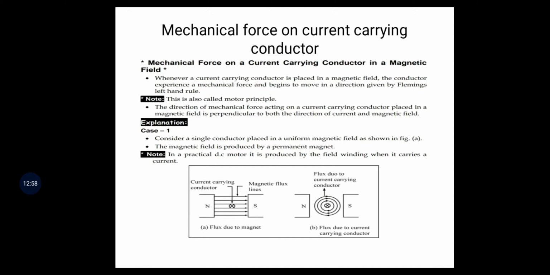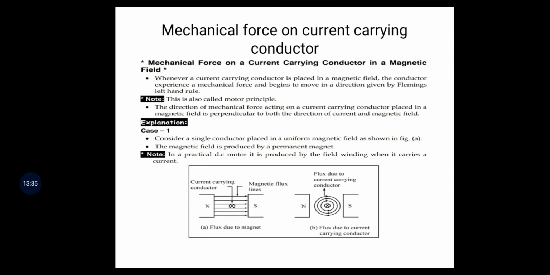When a current carrying conductor is placed in a magnetic field, the conductor experiences a mechanical force and begins to move in a direction given by Fleming's left hand rule.